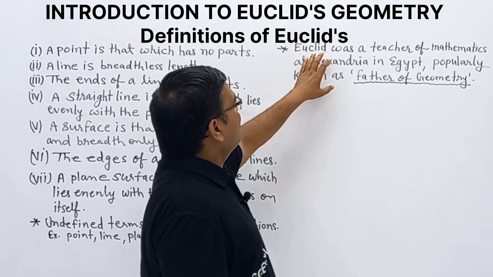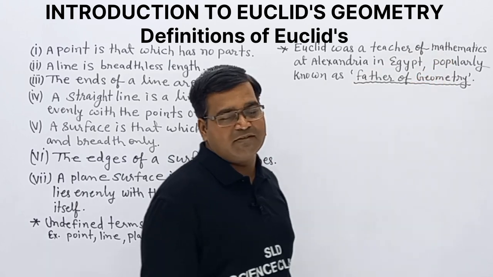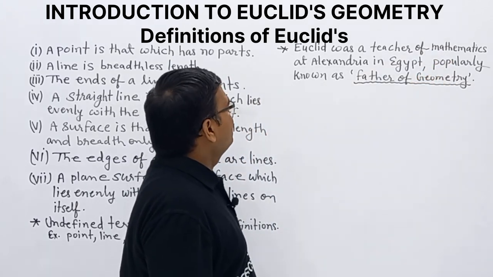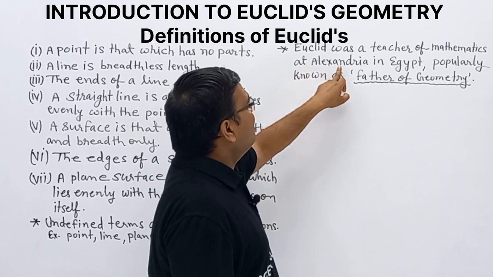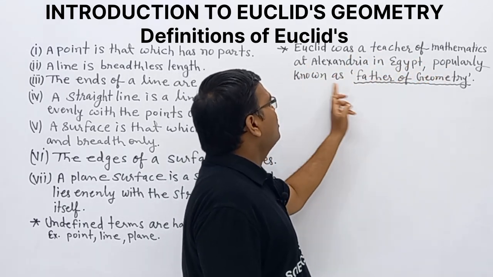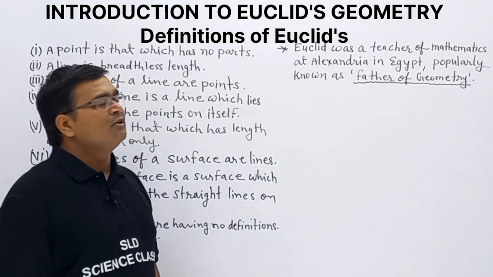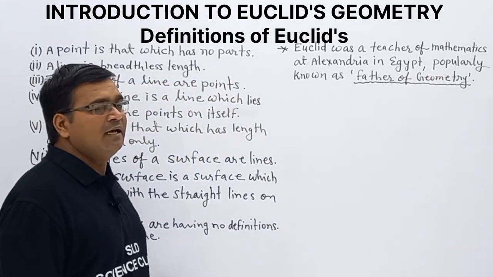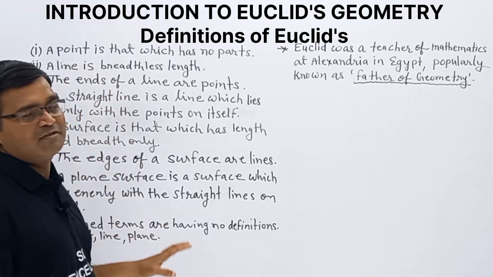And what about Euclid? Euclid was a teacher of mathematics at Alexandria in Egypt and is popularly known as the father of geometry. Euclid is the father of geometry. Clear? And he gave some definitions.